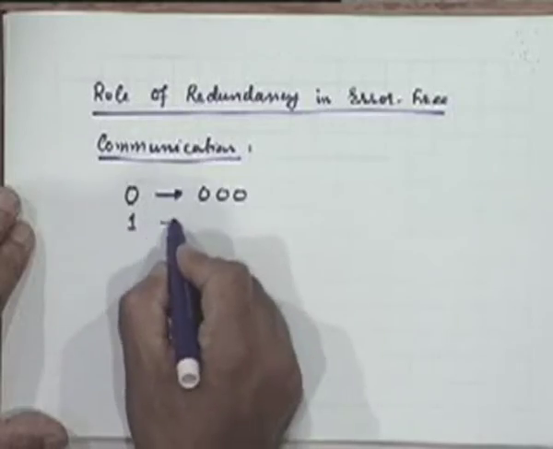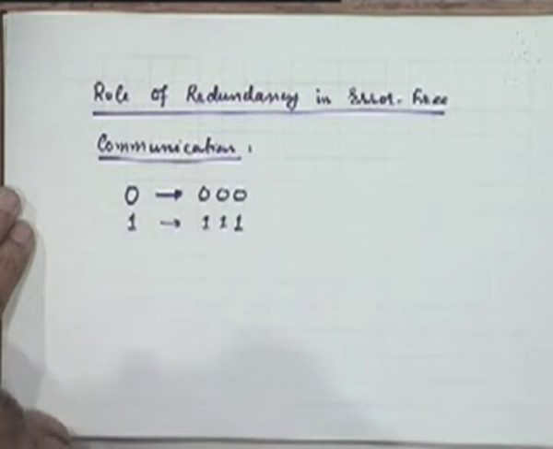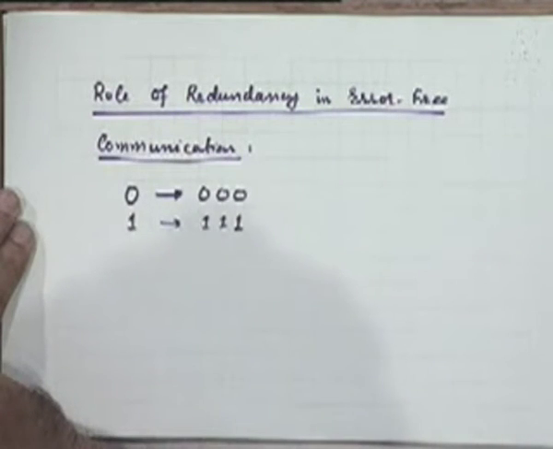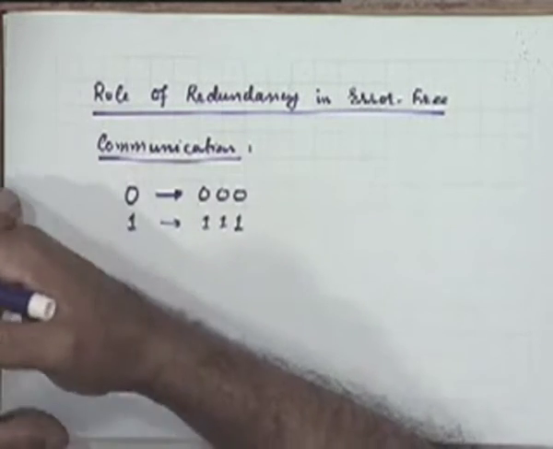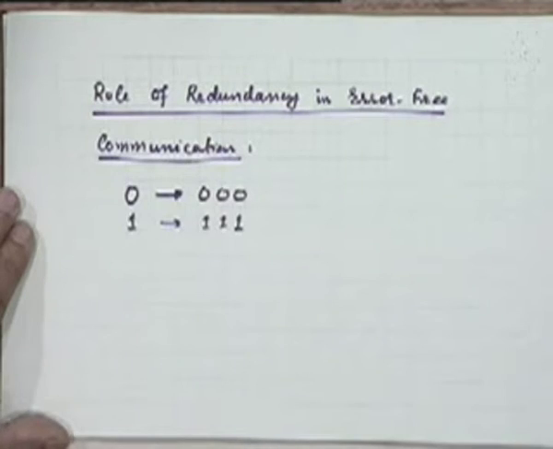Similarly, if 1 is emitted by the source, I transmit 3 successive ones. This is called redundancy by just repeating. You just keep on repeating a few times, maybe 3 times, maybe 5 times, whatever bit or symbol has been emitted by the source. A very simple way of introducing redundancy.